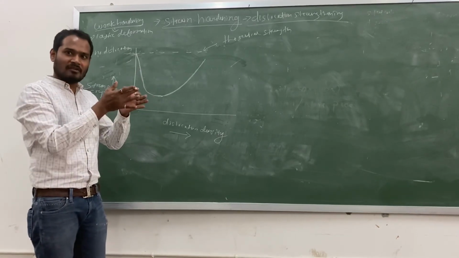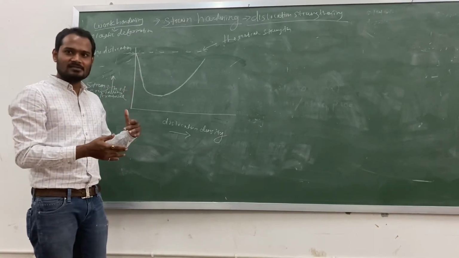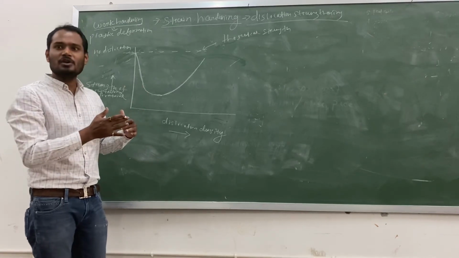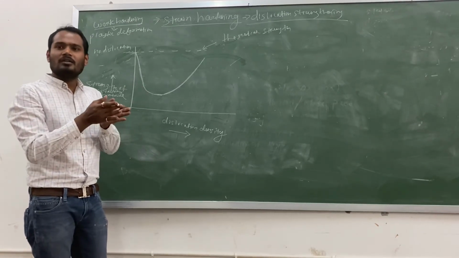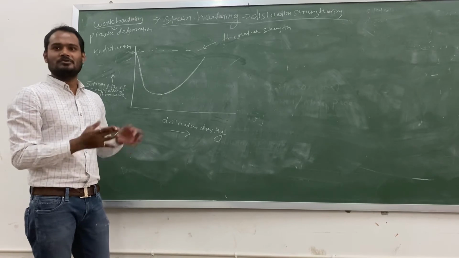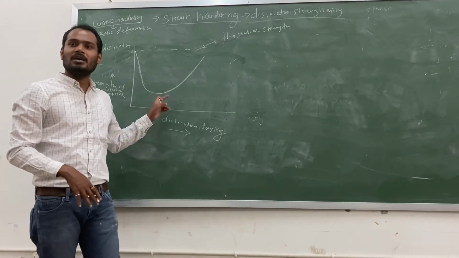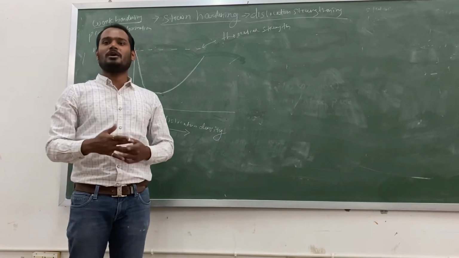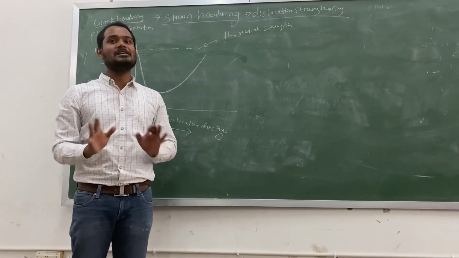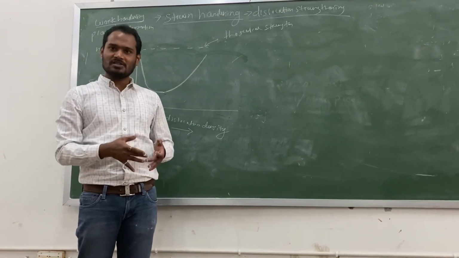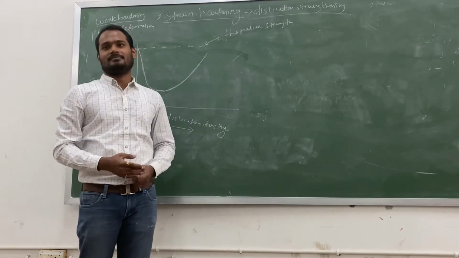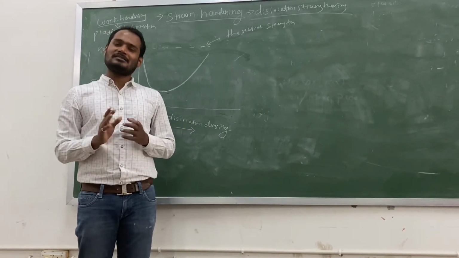Now you are introducing some dislocations in the material. So dislocations are available now. If you apply a stress or you apply a load, dislocations will easily move. Why? Because the number of dislocations is less. That's why they are easily moving. But a situation comes when the dislocation number is very high, so there is a restriction in movement of dislocations. They cannot easily move. If there is a restriction, strength will increase. So fundamentally simple.